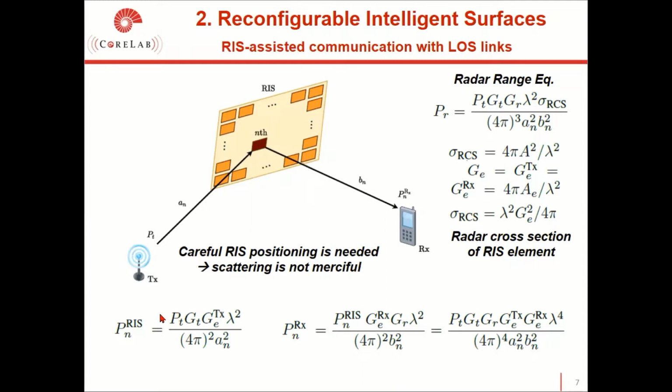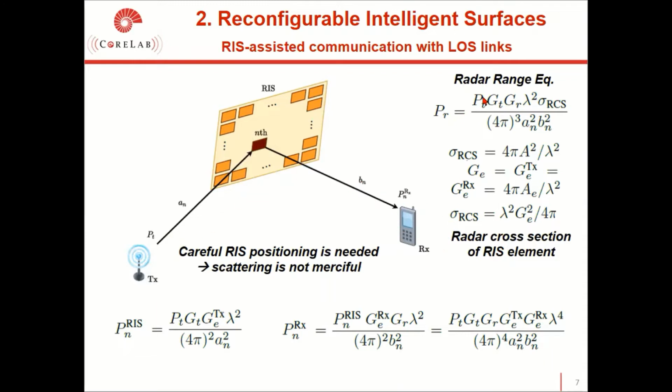PT is the transmitted power, GT is the gain of the transmitter, and GETX is the gain of the RIS element in the direction of the transmitter. Lambda is the wavelength. AN is the distance between the transmitter and RIS. BN is the distance between the RIS and the receiver. This is the power captured by the receiver following this path.